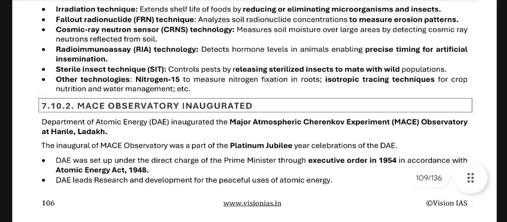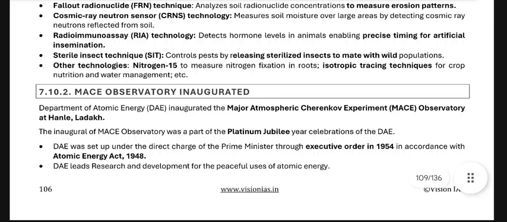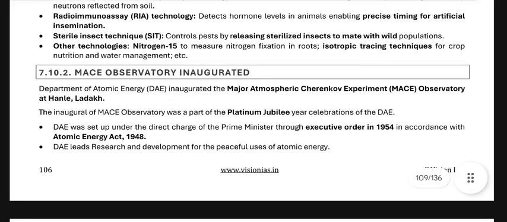Okay. Then we have the MACE Observatory inaugurated. The Department of Atomic Energy (DAE) inaugurated the Major Atmospheric Cherenkov Experiment (MACE) Observatory in Hanle, Ladakh.